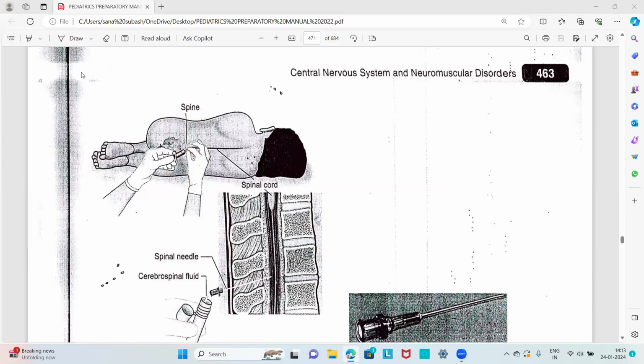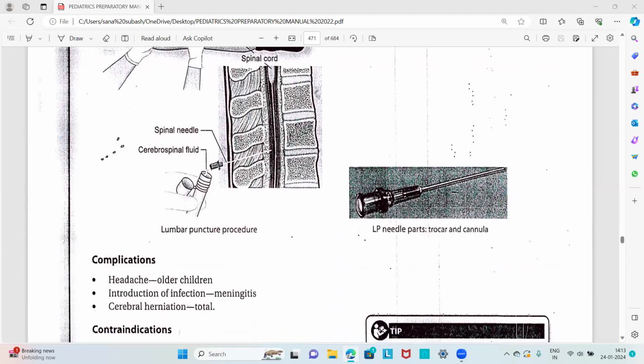So this is the procedure. The patient is laid on one side with the back facing the examiner, and the child or patient is curled like a ball. This is the space between L3 and L4.